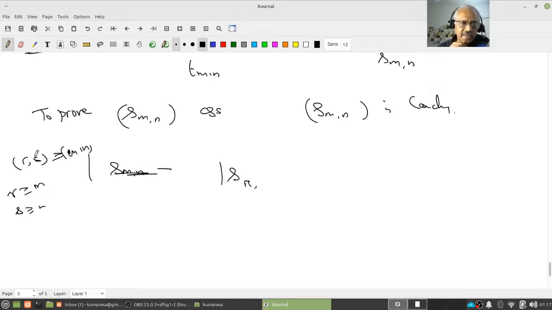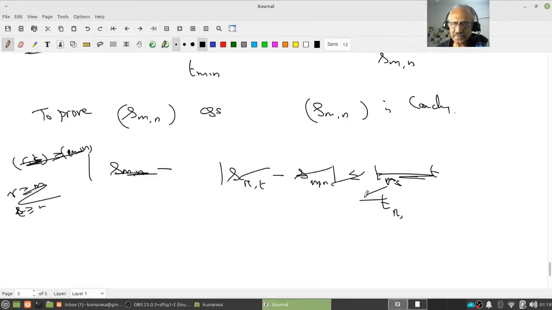Oh, maybe R and T, because this S may coincide S and T minus S M N. Okay, right? This is less than or equal to T R S minus T. Sorry, T R. Oh, again, that's not a good thing. Let me write. Sorry, let me just change the notation.